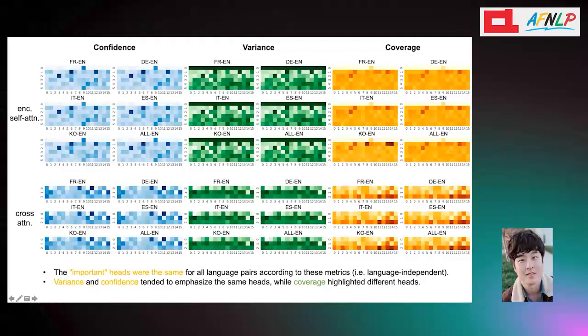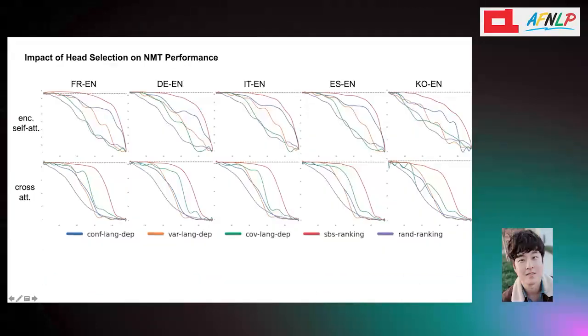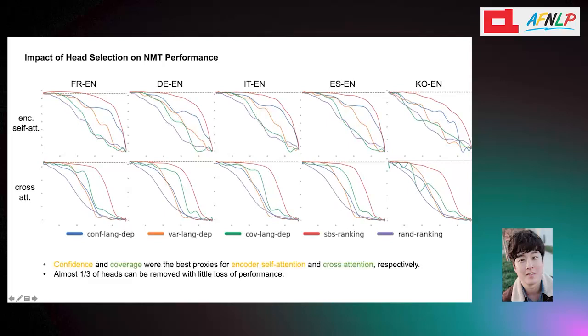We can see that the important heads were very similar across all language pairs, and variance and confidence tended to emphasize the same heads, while coverage highlighted the different ones. Next, we checked how the head selection affected the NMT performance by drawing these blue curves, while continuously removing more heads based on different ranking methods. The takeaway message here is that confidence and coverage were the best proxies for encoder self-attention and cross-attention, respectively.